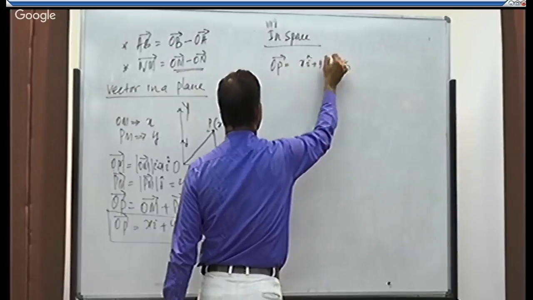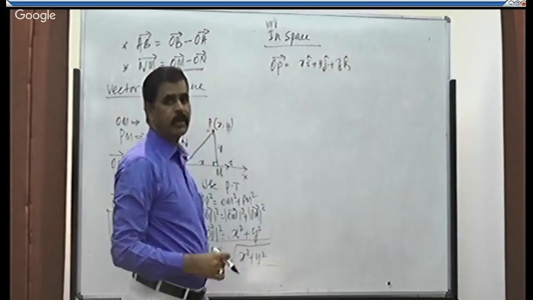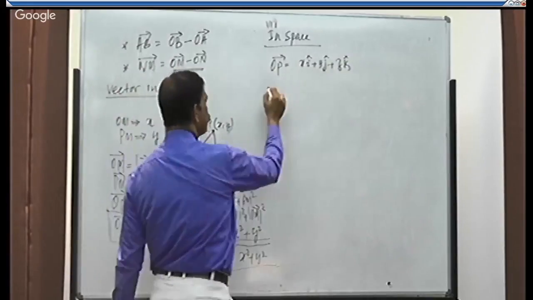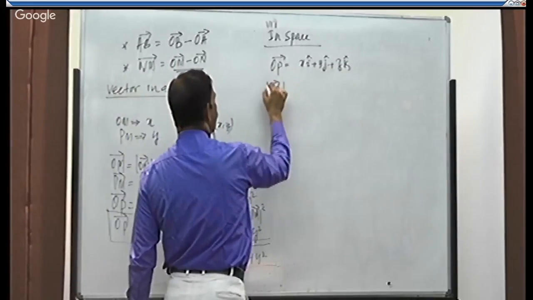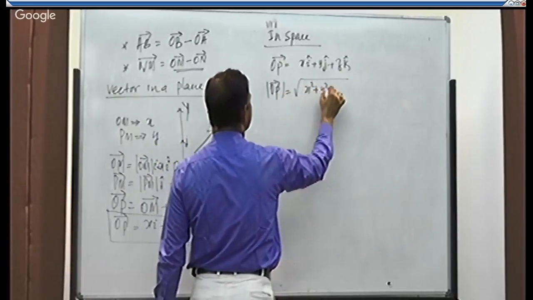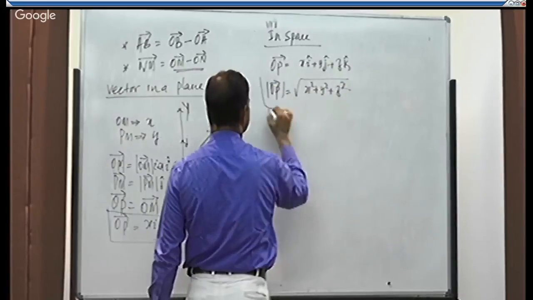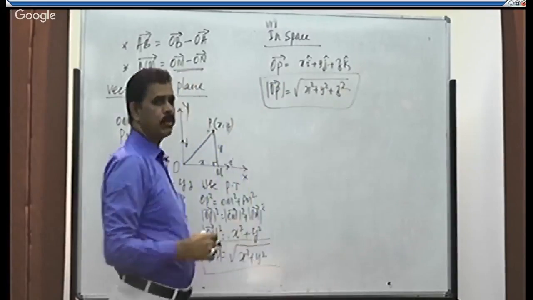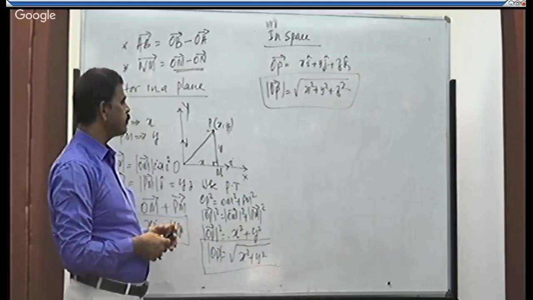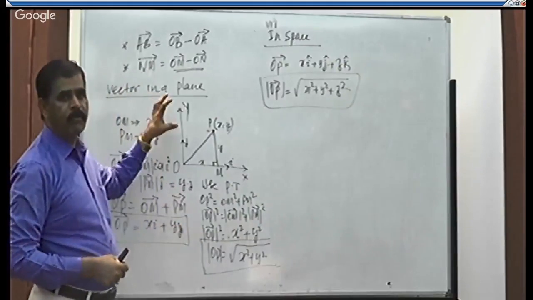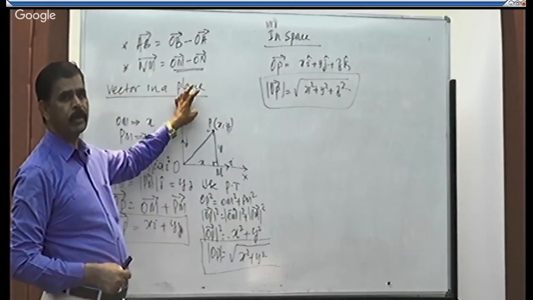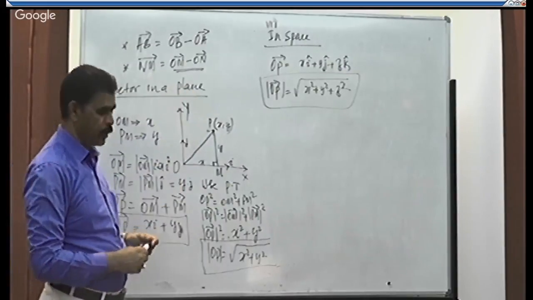So i, j, k are unit vectors along x-axis, y-axis and z-axis. Its magnitude, the magnitude of a vector in space, is equal to root of x square plus y square plus z square. You can also derive it, right? So this is about the basics of vectors, how a vector can be formed using a point, that is the position vector, right?